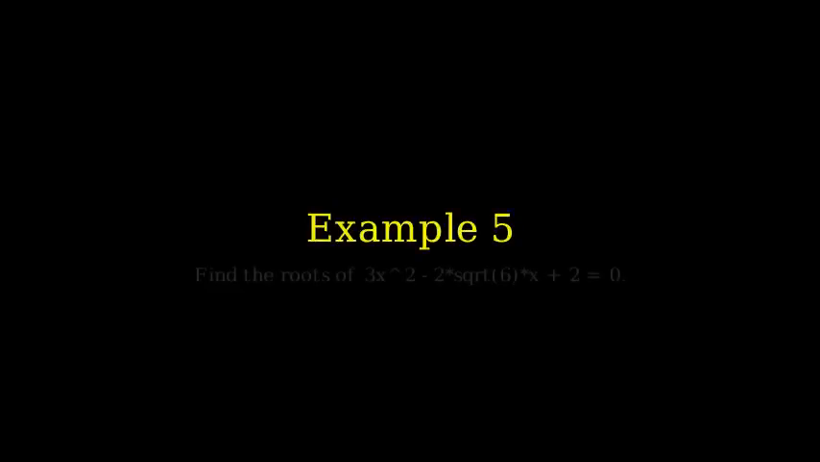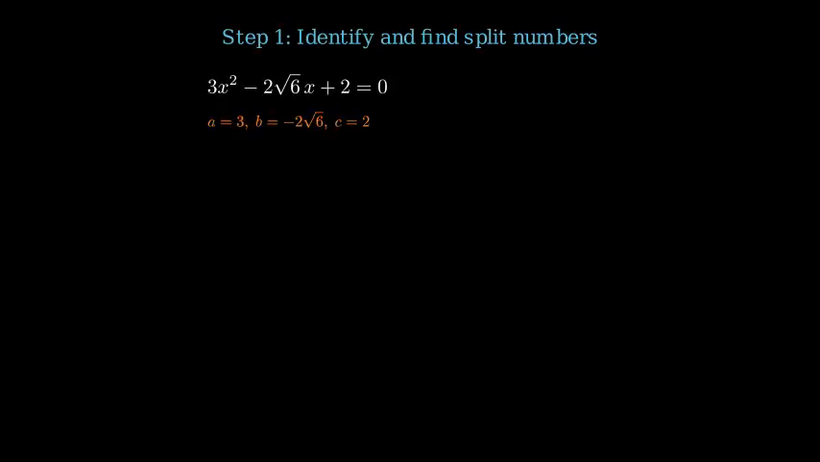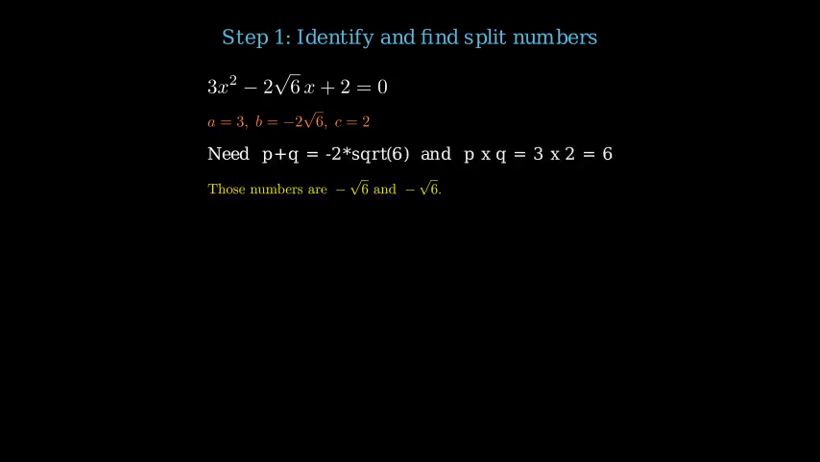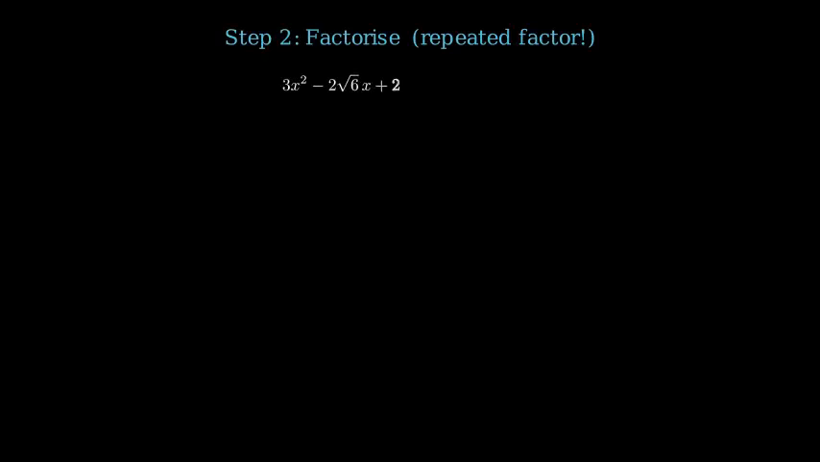Example 5. Find the roots of 3x² − 2√6 x + 2 = 0. Here a = 3, b = −2√6, c = 2. We need p + q = −2√6 and p × q = 3 × 2 = 6. The numbers are −√6 and −√6, since their sum is −2√6 and their product is 6.